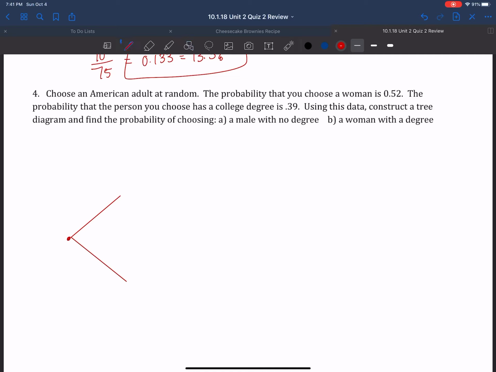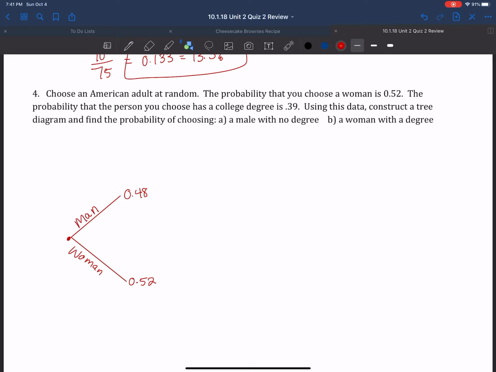Okay, so we've got male, or I'm just going to say the same wording they had, man or woman. Now it said the probability of choosing a woman is 0.52. So that means the probability of choosing a man is 0.48.